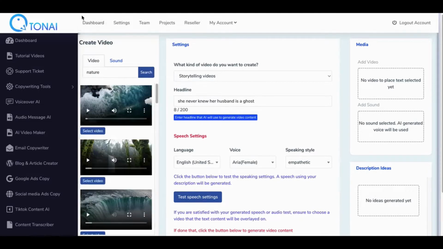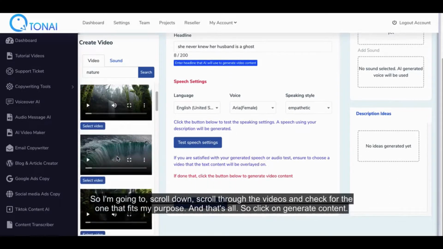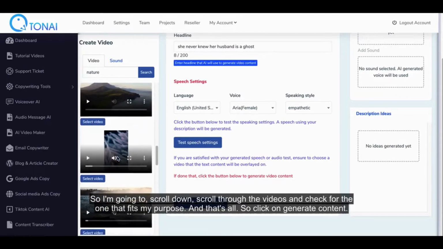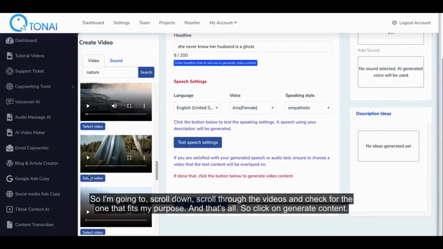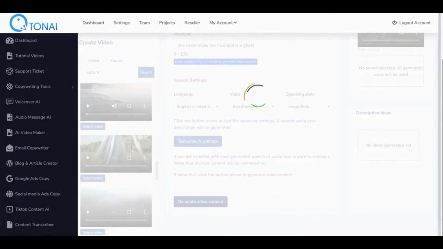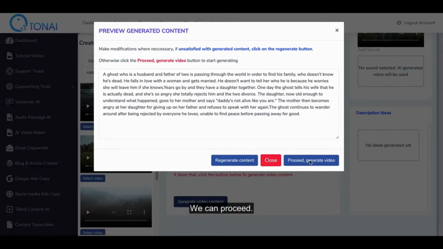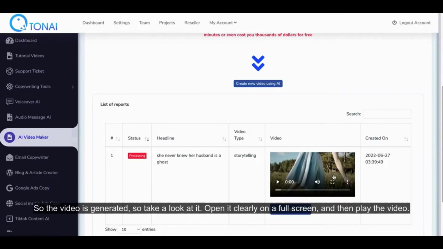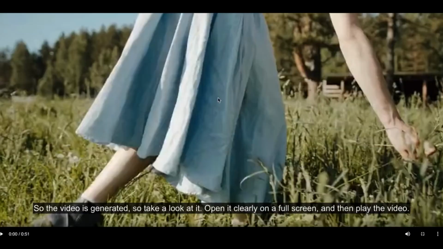So I'm going to scroll down, scroll through the videos and check for the one that fits my purpose. And that's all. So click on Generate Content. We can proceed. So the video is generated, so take a look at it. Open it clearly on a full screen, and then play the video.